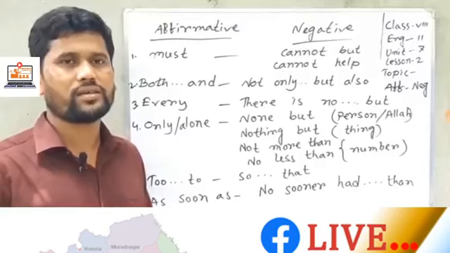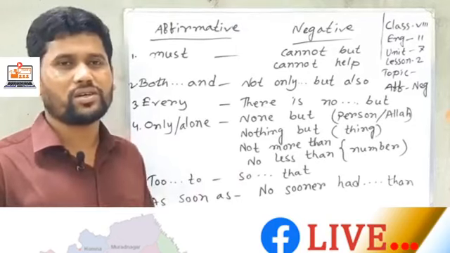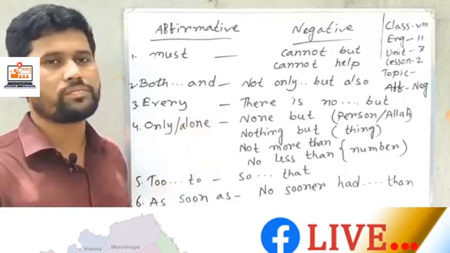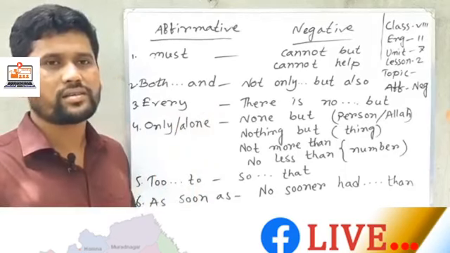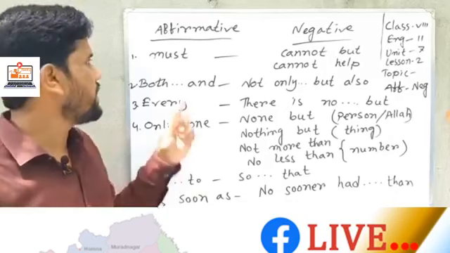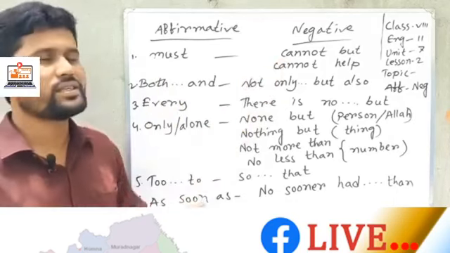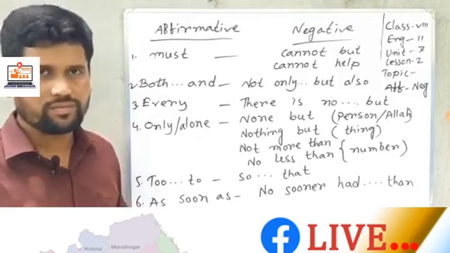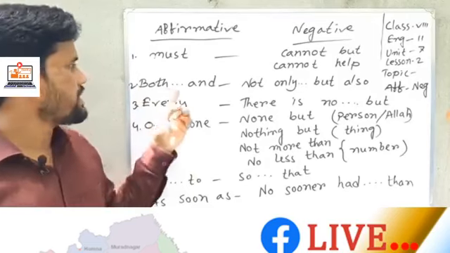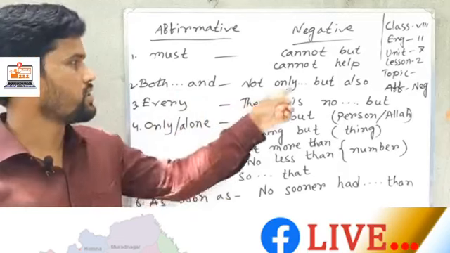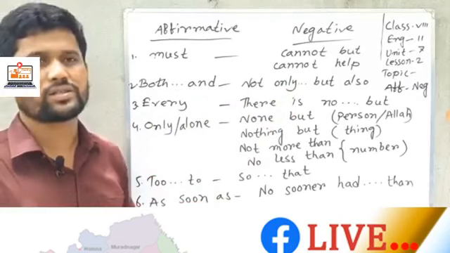Dear student, for the replacing method, first you need to know which word we can change instead of which word. If you find must in an affirmative sentence, you can change it to cannot but or cannot help. If you find both something something and, you can change it to not only something something but also.